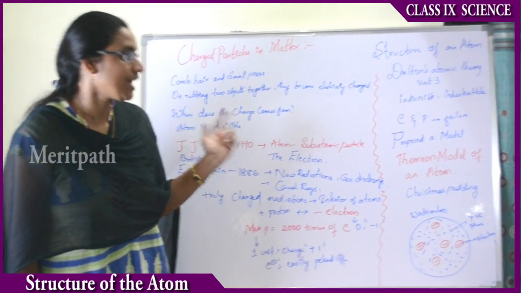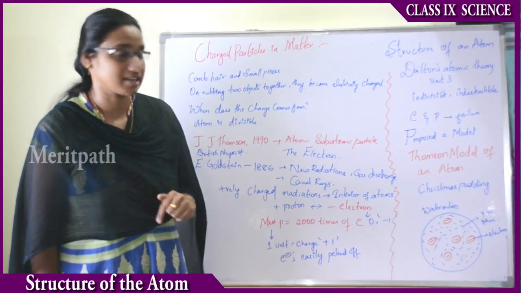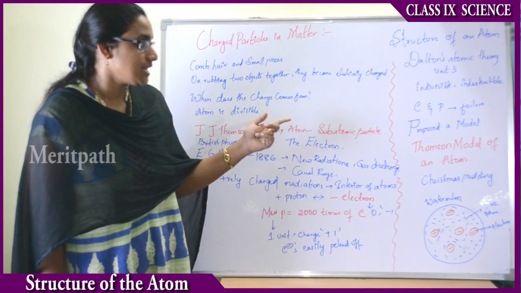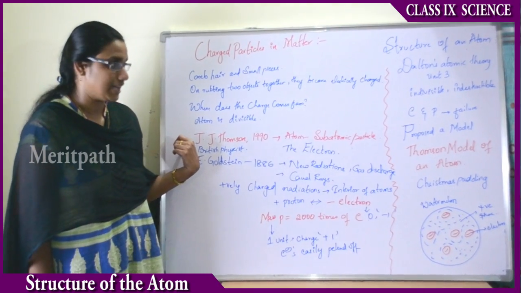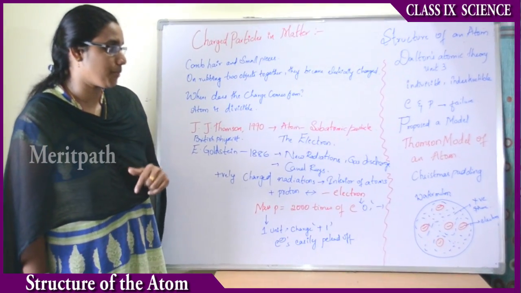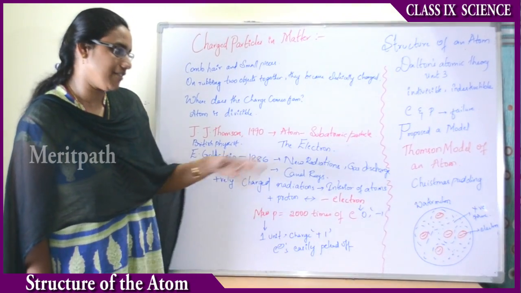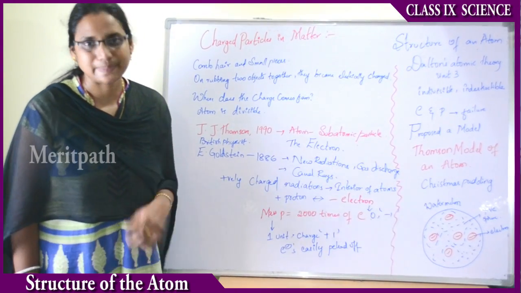In that we studied that the atom is indivisible and indestructible, meaning it cannot be broken further. But this theory has been disproved with the help of J.J. Thomson. J.J. Thomson proposed a model to show the structure of the atom, and we saw it with the best examples, the watermelon and the Christmas pudding, right?